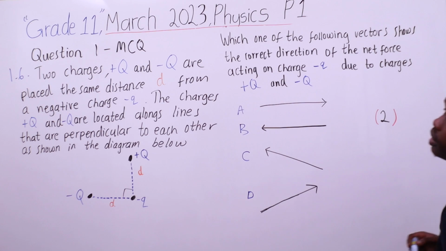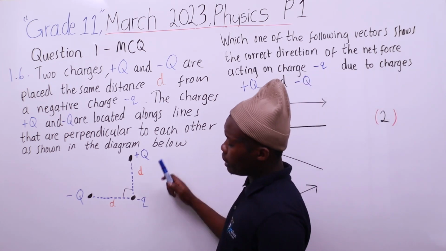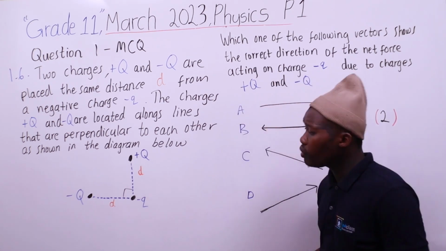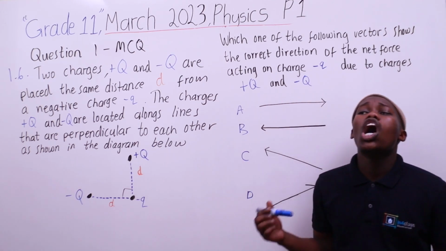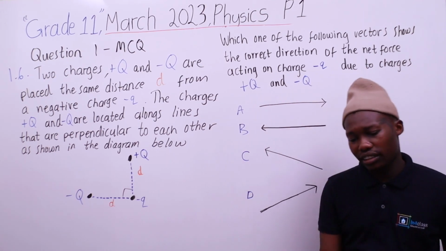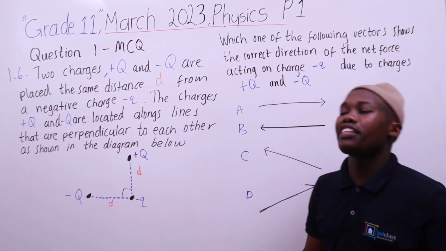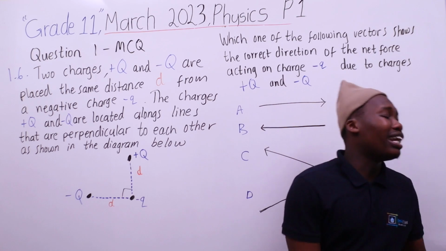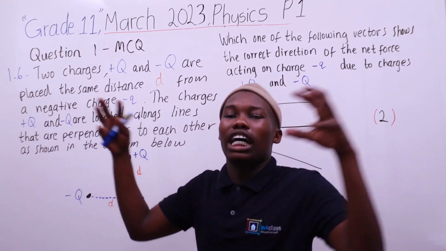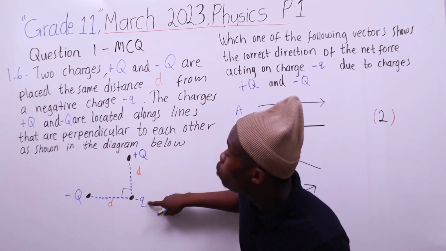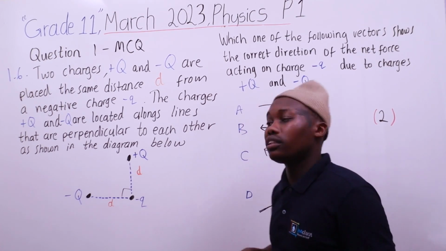So let's draw the force exerted by positive q. They are opposites, and unlike charges attract. If one is positive and one is negative, they will attract.